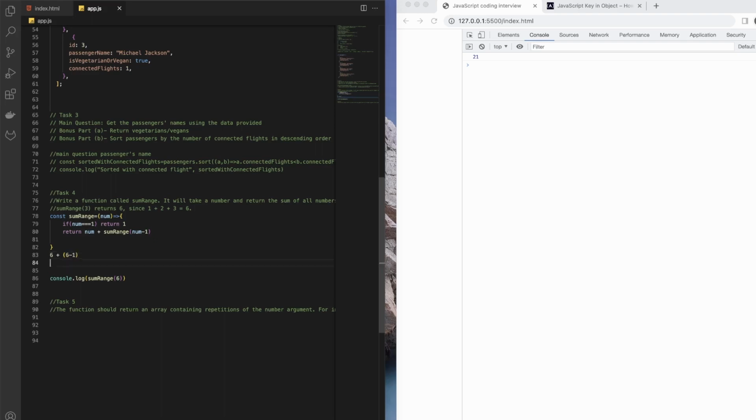Then what it does is, because we keep on calling this function with minus 1, the next time we will have 5 plus 5 minus 1, and it keeps on going there and there until the number is 1. So it comes back to 1, and then it returns 1 itself, and then that is added, and that's how this is called. So this is called recursion. So this is how you solve it. Okay, and let's comment this out.